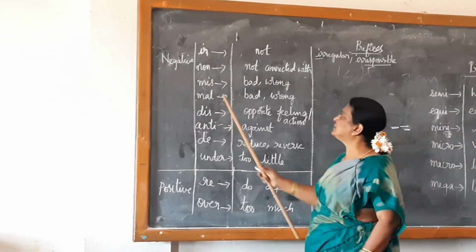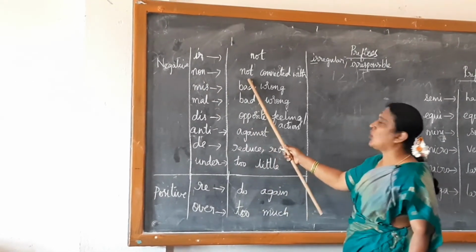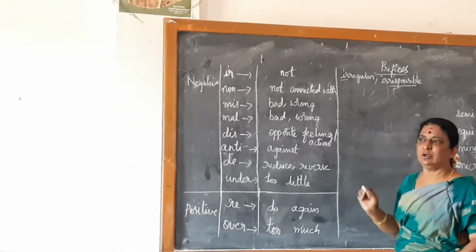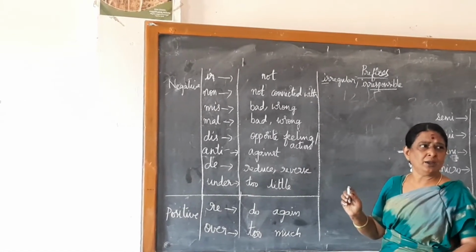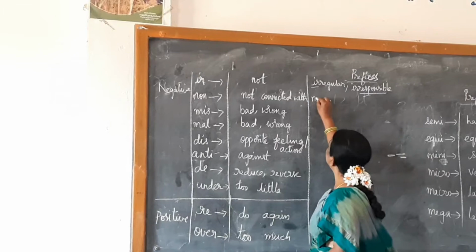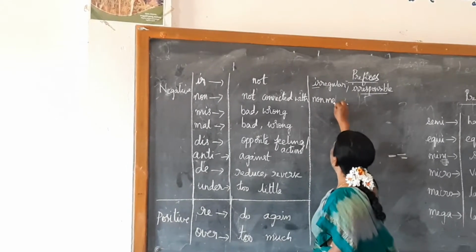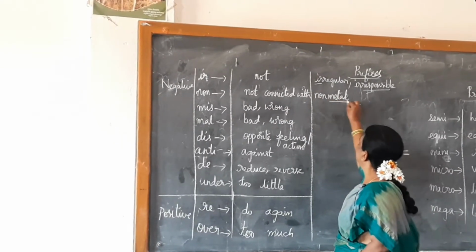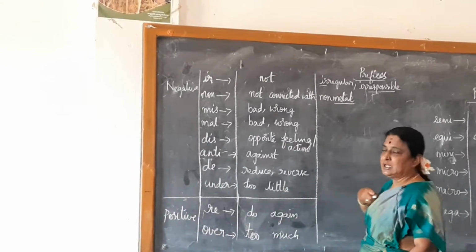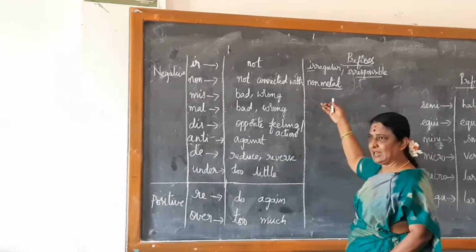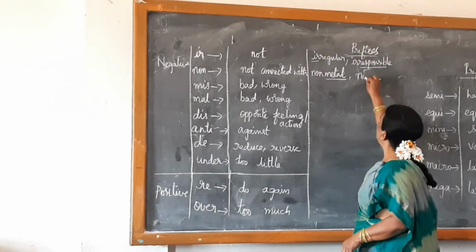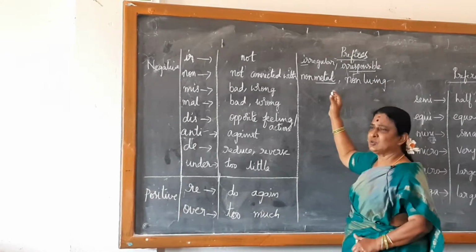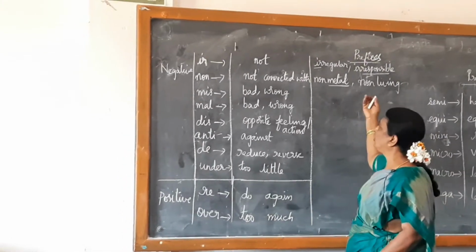Now let us go to the next prefix, non. Non means not connected with. Can you give any example which starts with non? Non-metal. Okay, what is the meaning of this one? Not connected with metal. You come across this word in chemistry, I think. Metallic elements and non-metals. Any other one? Non-living. Not connected with living. Okay, to some extent we can take that into consideration.